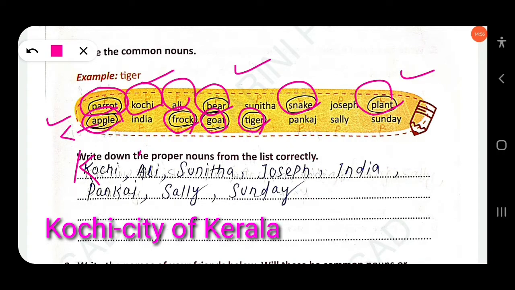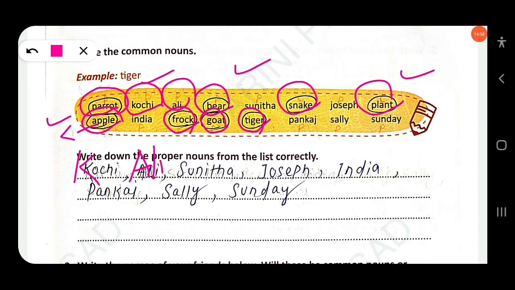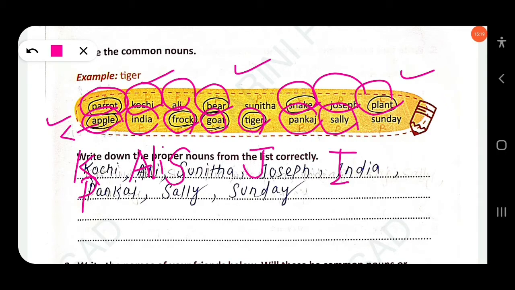Ollie is the name of a person, so you have to write a capital first letter. Then Sunita is the name of a girl, so you have to capitalize the S. Joseph is also the name of a person, a boy, so you have to capitalize the J. Similarly India is the name of a country, so I should be capitalized. Pankaj is also the name of a boy, so P should be capitalized. Sally is the name of a girl, so S should be capitalized. Sunday is the name of a day, so S should be capitalized. Clear?